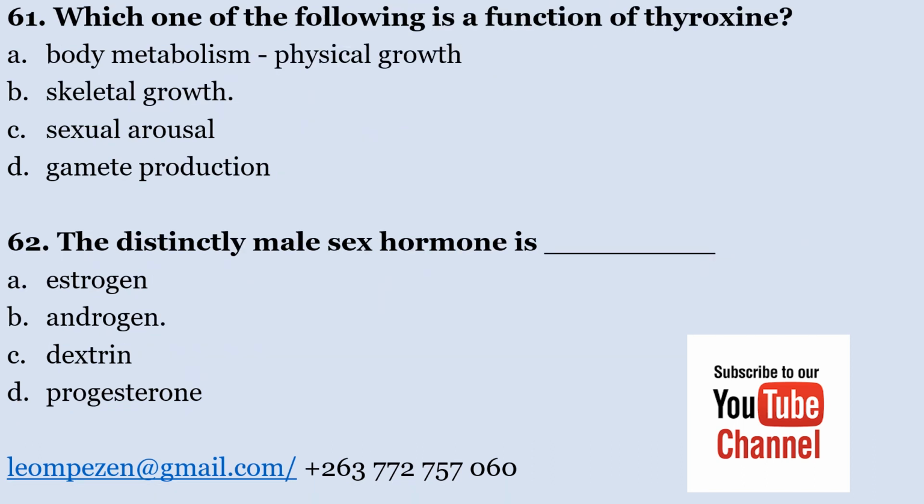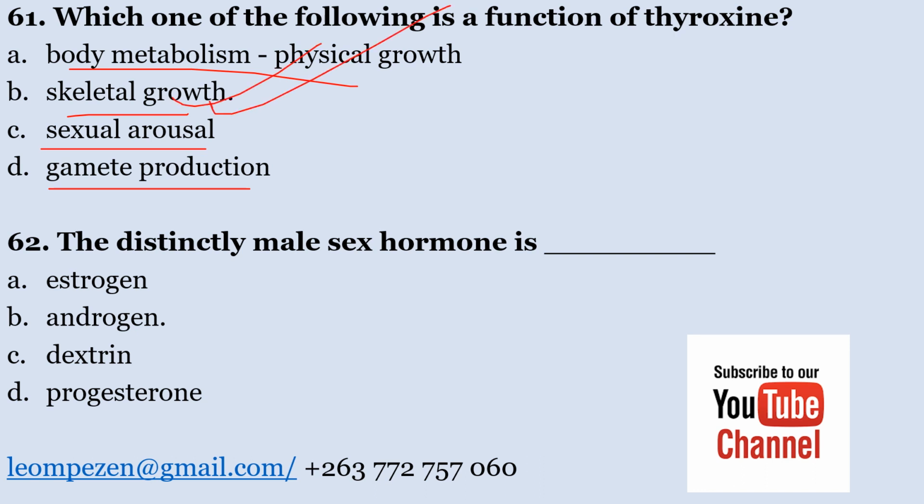Which of the following is a function of thyroxine? A. Body metabolism or physical growth, B. Skeletal growth, C. Sexual arousal, D. Gamete production. Which of the following is a function of thyroxine? The correct answer is skeletal growth.